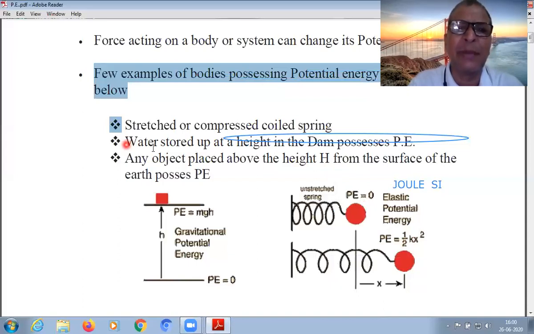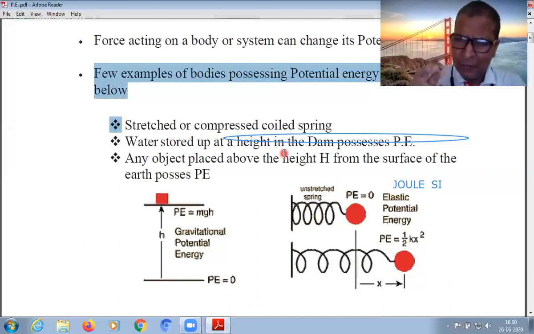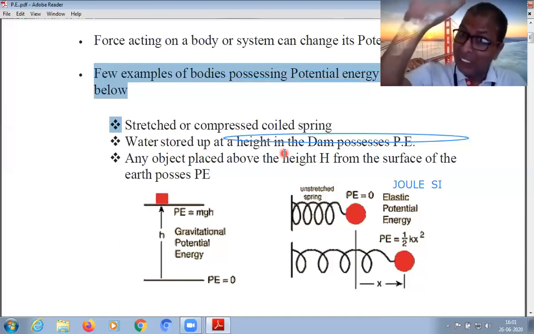Another example is given. Water stored at a height in a dam possesses potential energy. We have seen dams where water is stored in a reservoir at a height, and it is allowed to fall from height to down. At height, potential energy is there.